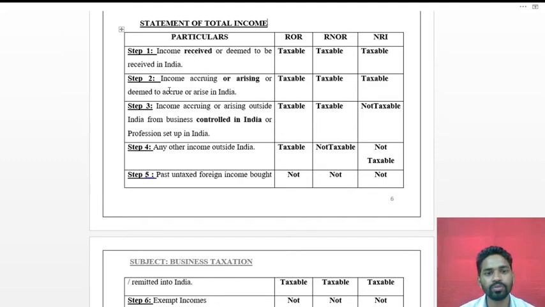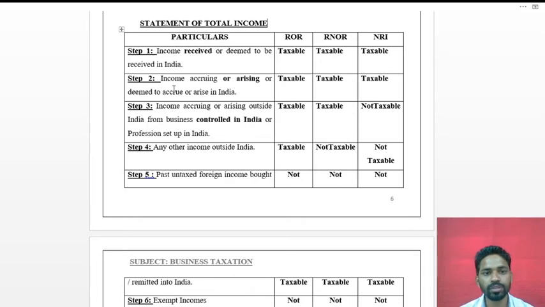Next, the second case is what? Income accruing or arising or deemed to accrue or arise in India. Accruing or arising means whatever income is getting earned in India, so it will be taxable for all the three cases: the ordinary resident, the resident but not ordinary resident, and the non-resident.